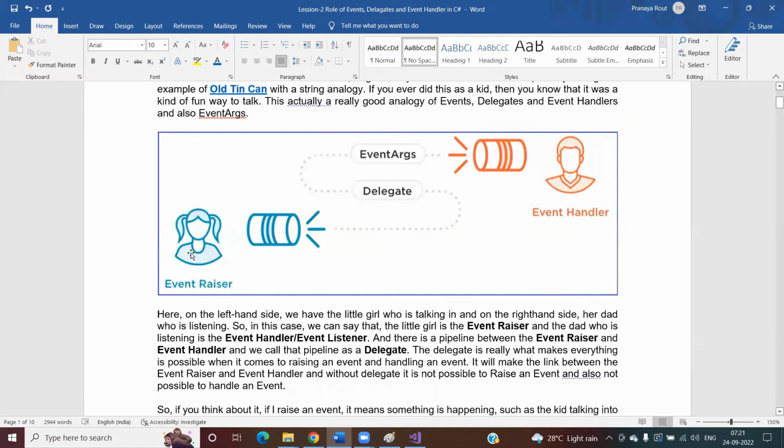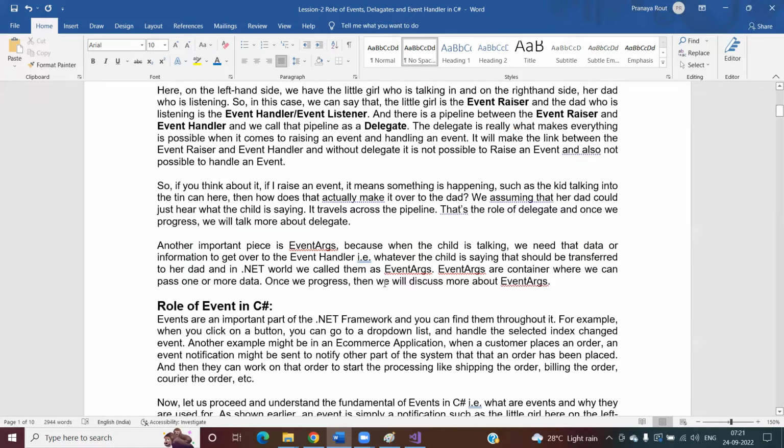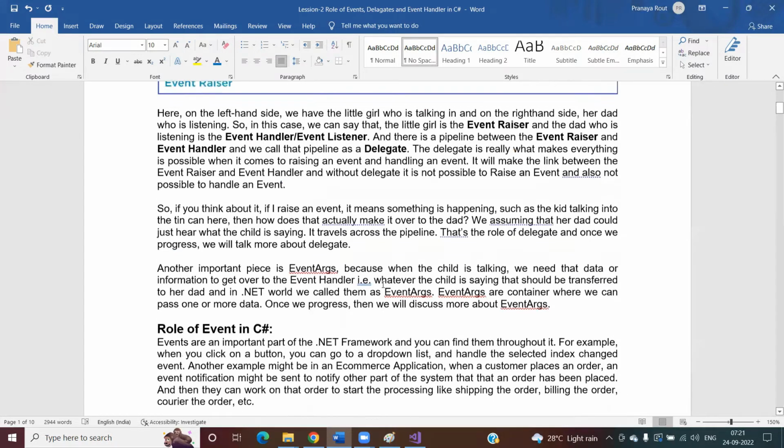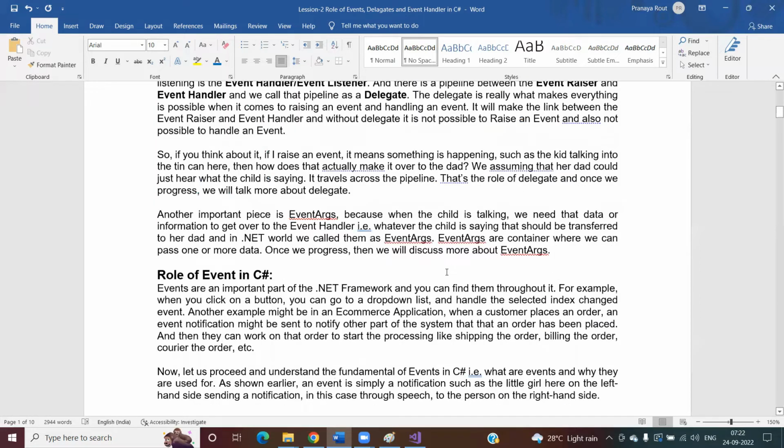So in this case, you can see that when the little kid is saying something, that information, that data, needs to be transferred over, and that information is nothing but, in this case, event arguments. Once you start programming, you will get more clarity about what event args is, what a delegate is, what an event raiser is, and what an event handler is.